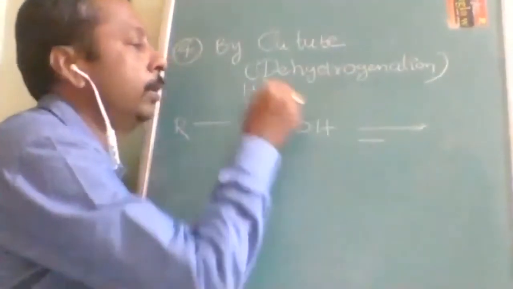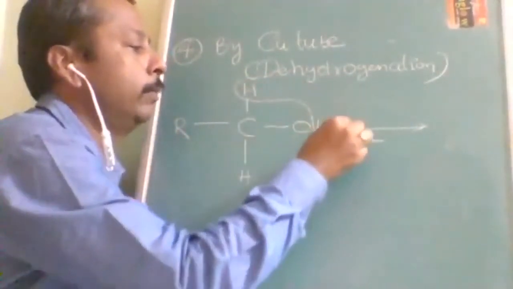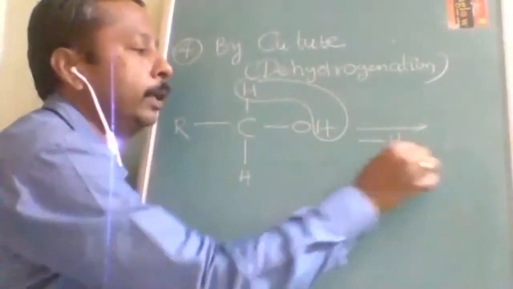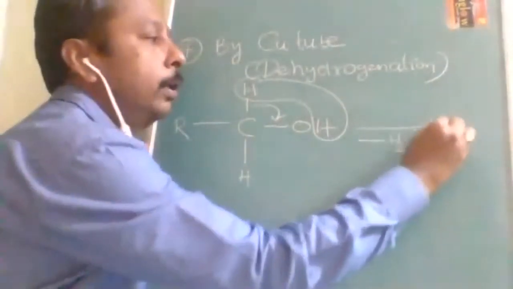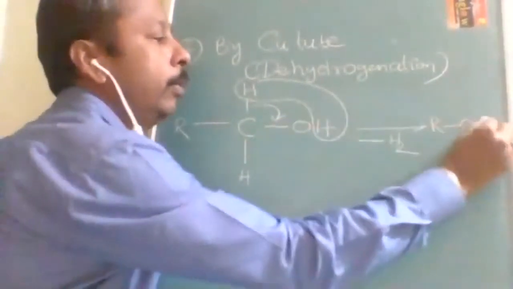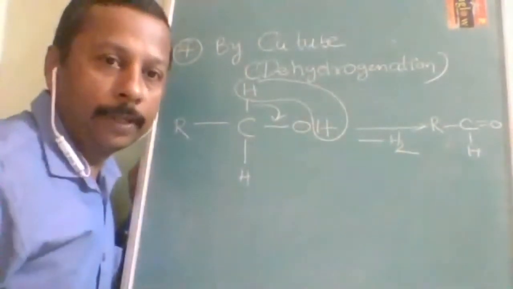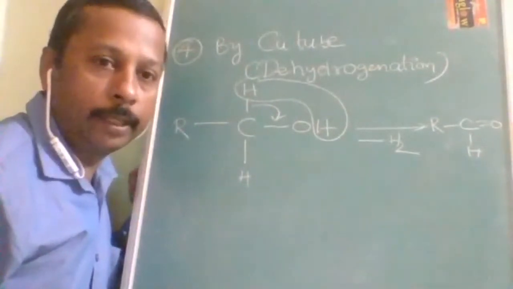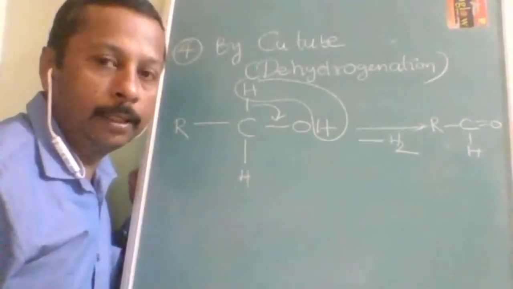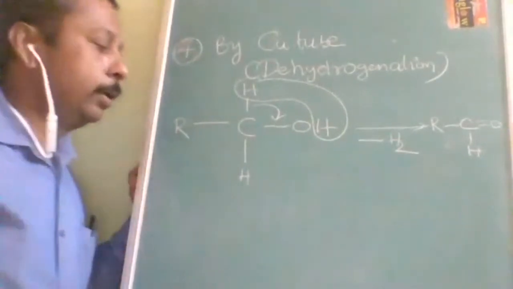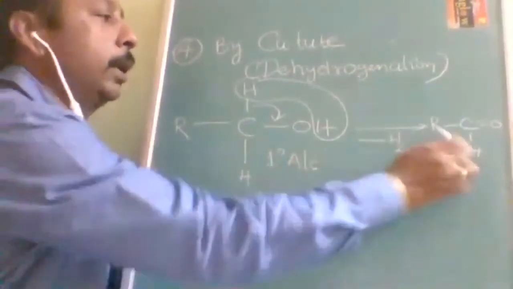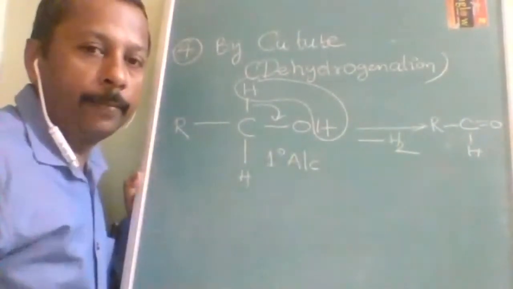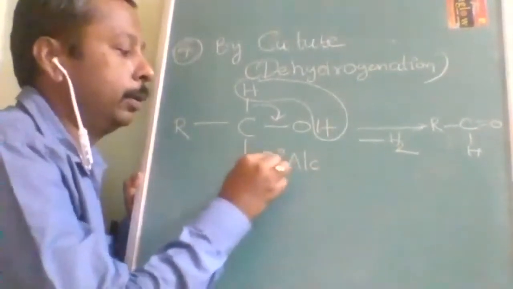Dehydrogenation means removal of hydrogen only. What do we have to remove? Hydrogen only, minus H2. So this bond will shift over here. Then R-C, here single bond, double bond O and H. Finally what are we getting? We are getting aldehyde, RCHO. Is it understood, students? This was the 1 degree alcohol, so when I use 1 degree alcohol, I got aldehyde. To make it a 2 degree alcohol, what do I have to do?